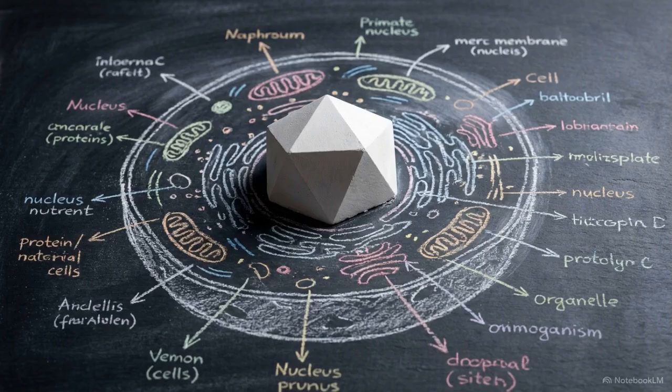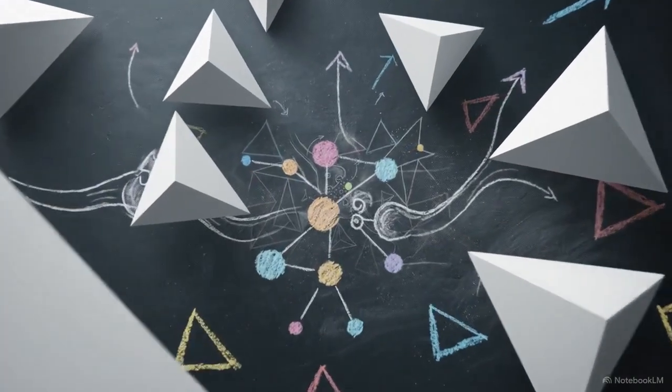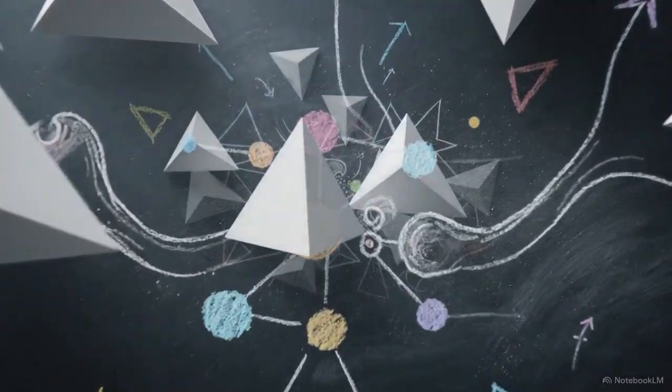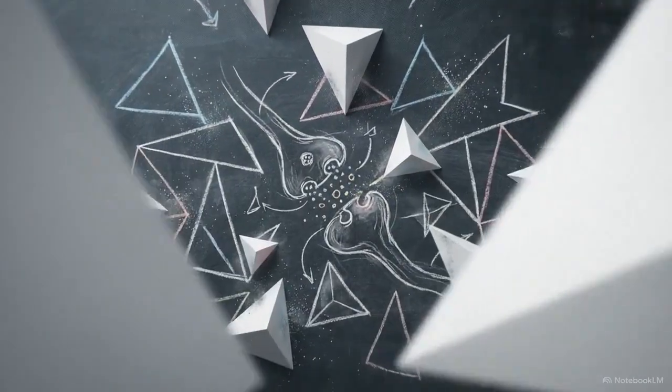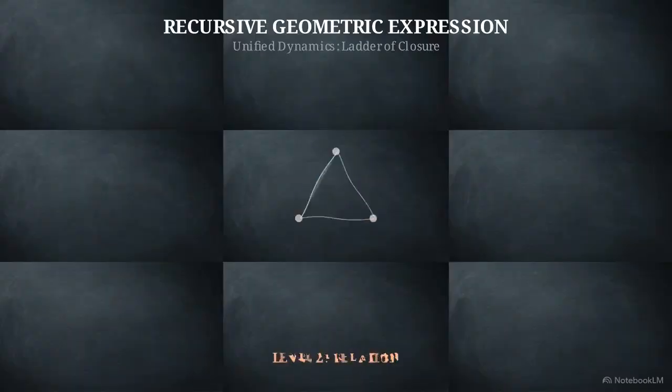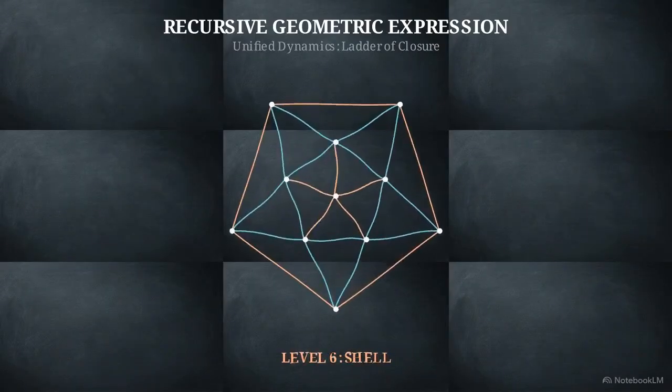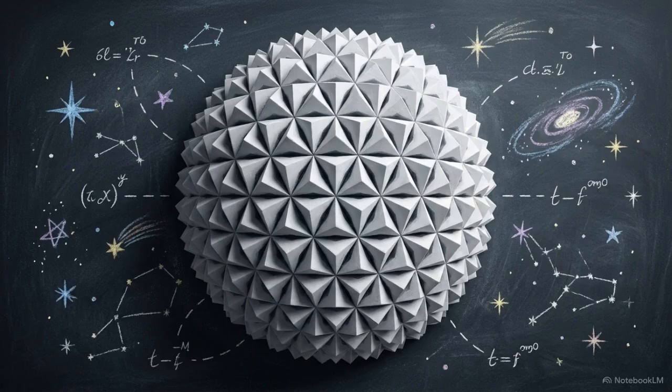This rule of closure even governs the internal world. Both the organization of biological cells and the narrative identity of the human mind rely on these recursive loops to maintain stability. Reality functions as an active geometric language, continuously running an algorithm to solve the ongoing problem of its own existence.